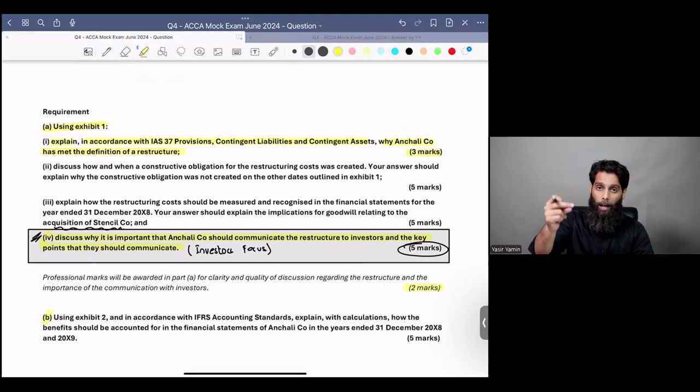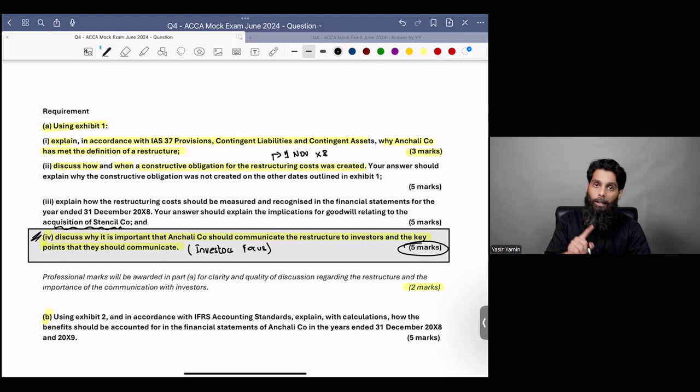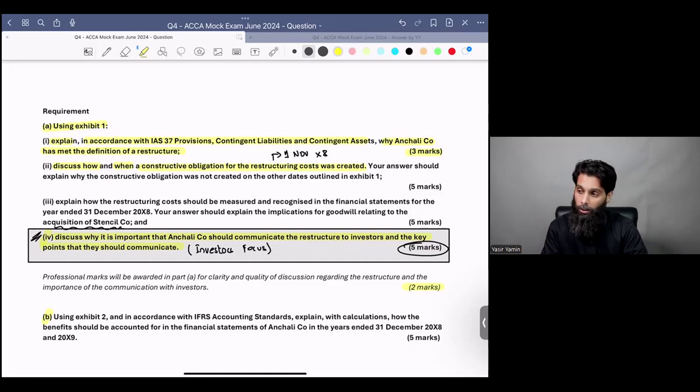Again, I want your feedback, and I want your quick feedback, guys. Requirement number 2, discuss how and when a constructive obligation for the restructuring was created. It was created on 1st November X8 and not on 20th October X8 and not on 3rd November X8. Your answer should explain why the constructive obligation was not created on the other dates outlined in Exhibit 1. Can we write an answer for these 5 marks? Yes or no?